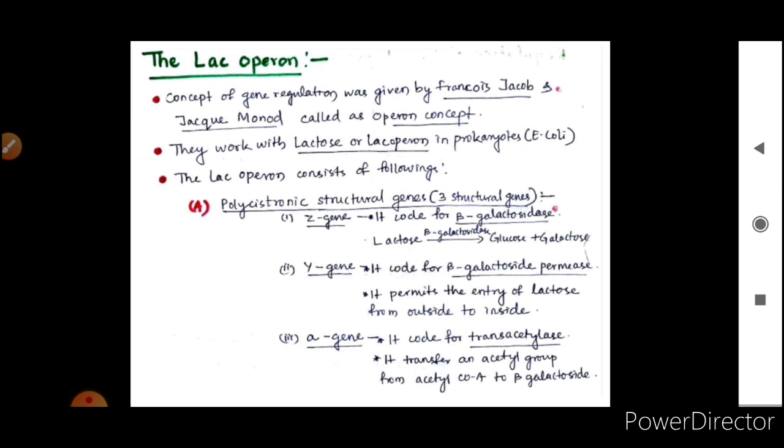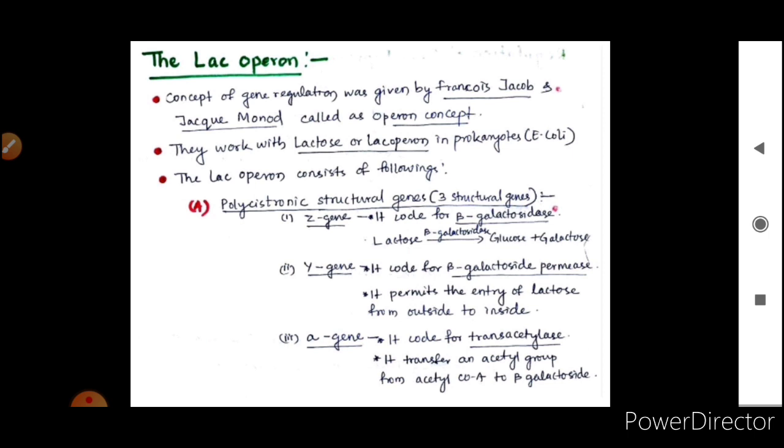Now they have three structural genes. The first one is the Z gene, which codes for beta galactosidase enzyme, which will form glucose plus galactose from lactose. The Y gene codes for beta galactosidase permease, which will help to permit the entry of lactose from outside to inside. And the A gene codes for trans-acetylase, which transfers an acetyl group from acetyl-CoA to beta galactosidase.